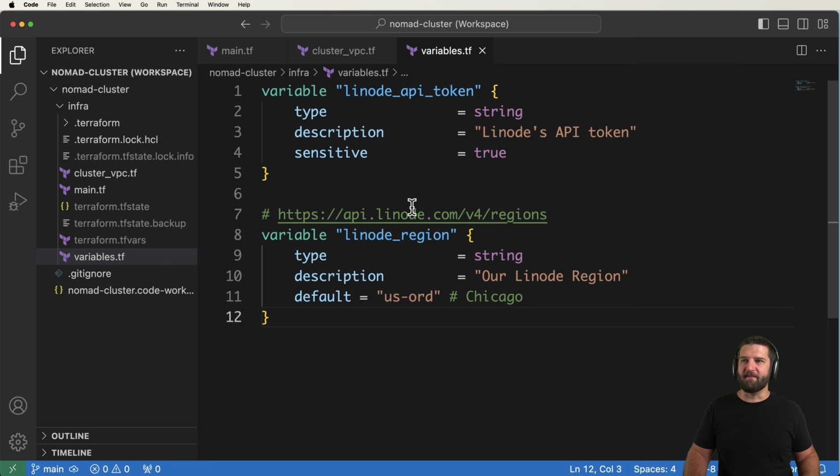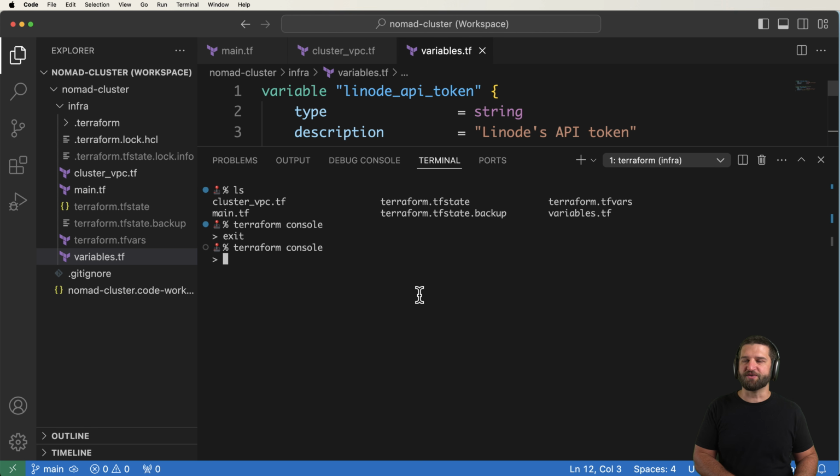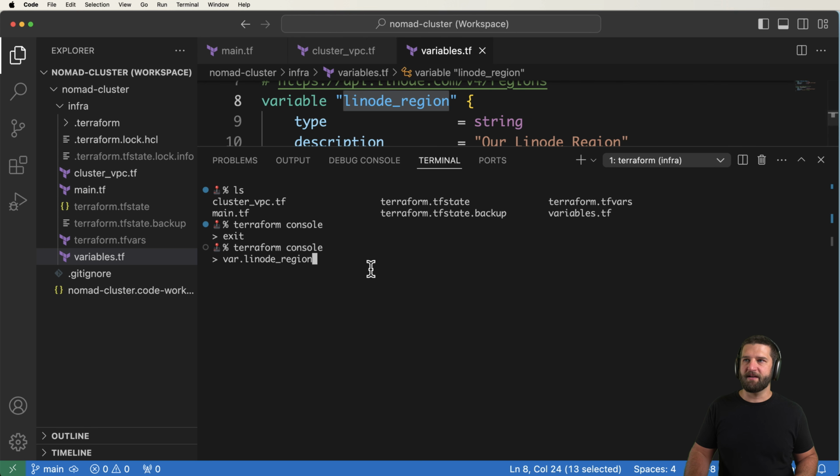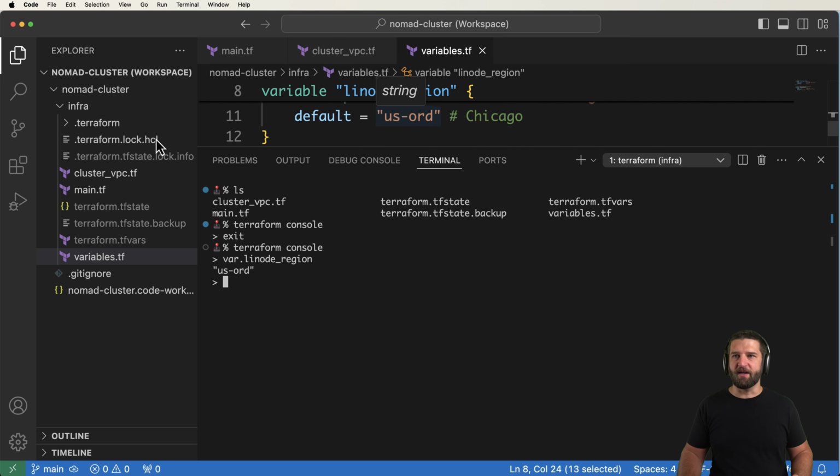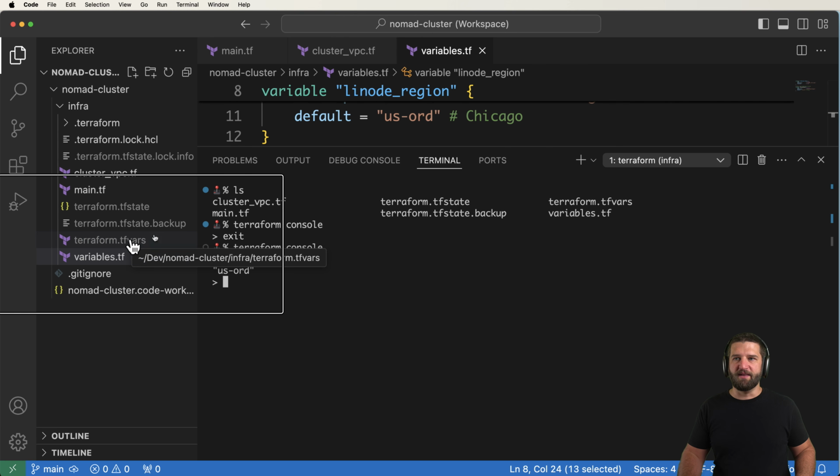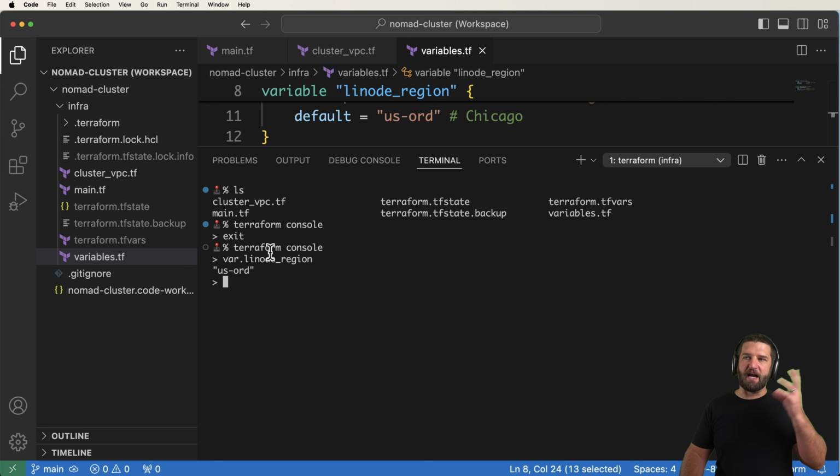So for example, I've got a few different variables here. I can do var dot and then whatever variable name, in this case Linode region, and it'll show me which region I'm currently using. It will also take into account the TF-vars, so if you did change them in the TF-vars, it will show that right here.